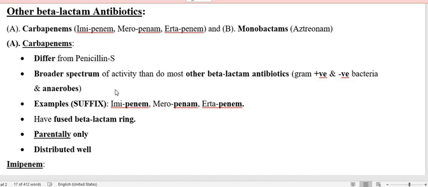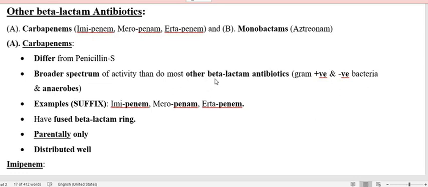However, the resistant bacteria that produce metallo beta-lactamase enzyme, MBL, M for metallo, B for beta, L for lactamase, are going to destroy the beta-lactam ring of the carbapenems.